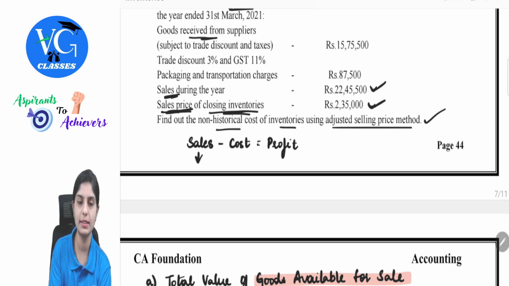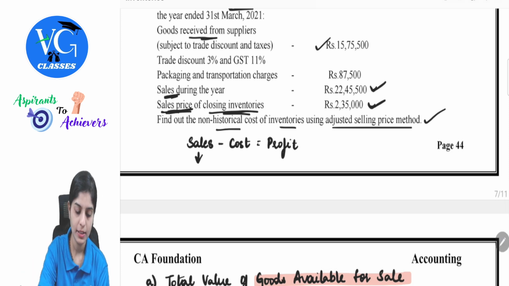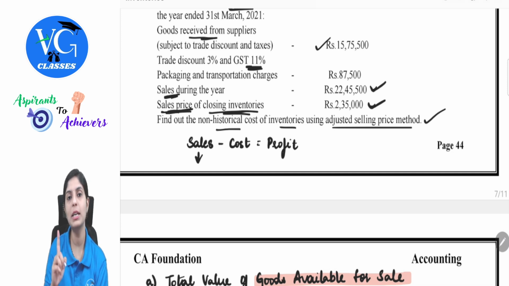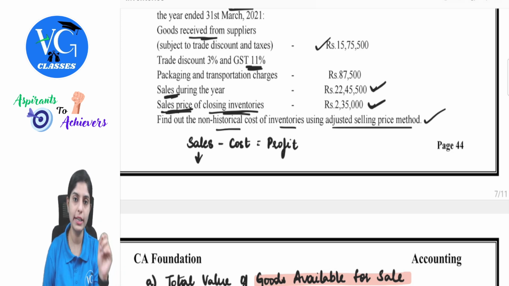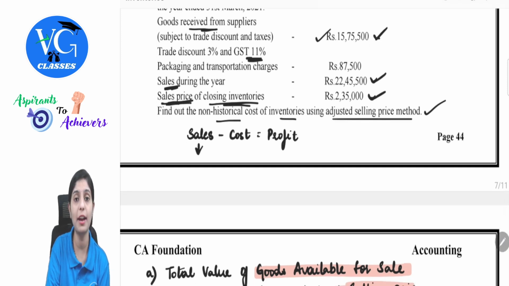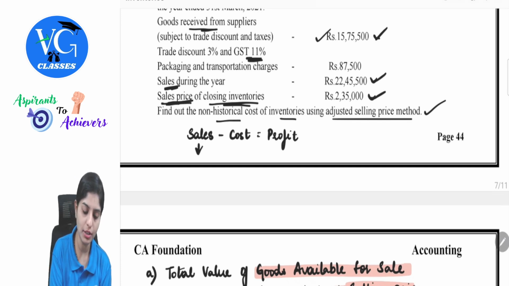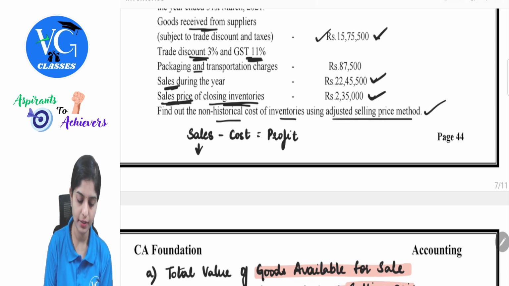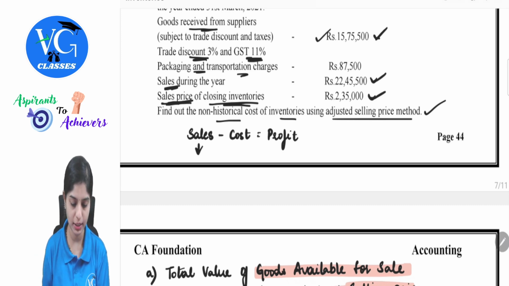Goods received from suppliers. This is nothing but the purchase price given subject to trade discount and taxes. See, when such things are given, we will always be alert to assume this as a non-recoverable tax. Remember, while we discussed cost, we can only take those into the cost element where taxes would be non-recoverable in nature. If it is recoverable in nature, you cannot take it here. Along with that, there is package and transportation charges. This becomes your direct expenses.